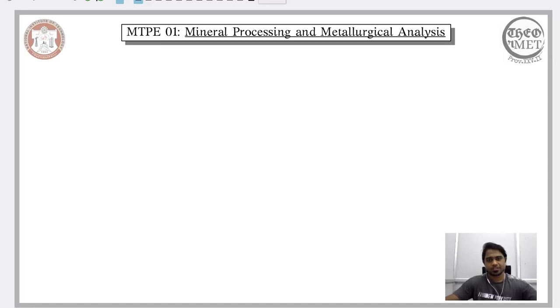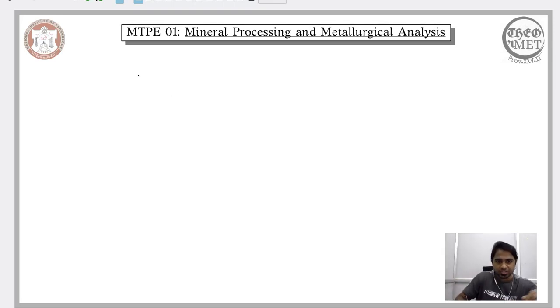Hello friends, let us continue our discussion on distinguishing minerals as a category of material that are distinct from other materials that are available on the surface of the earth. So this is what we have been doing in the past few lectures. Now we found that one of the distinguishing features is that the atomic arrangements, or the arrangement of the fundamental entities that constitute a mineral, exhibit a long range regular arrangement.